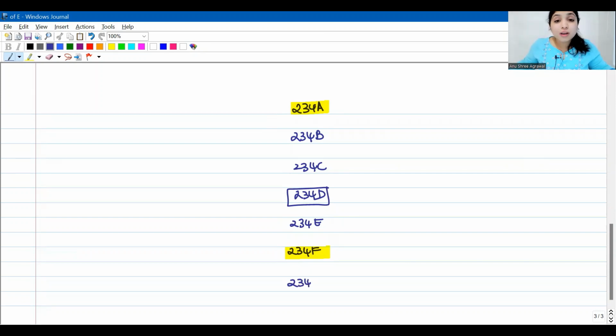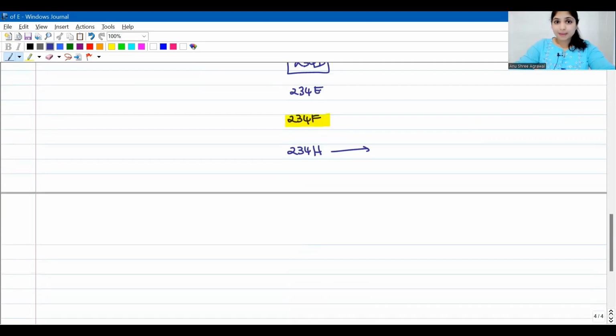Now 234H. 234H is what we're discussing right now. This is applicable when you do not link your Aadhaar with your PAN. See, the last date to link your Aadhaar with your PAN is 31st March 2022. If you do not link by 31st March 2022, then 234H fees will get attracted.